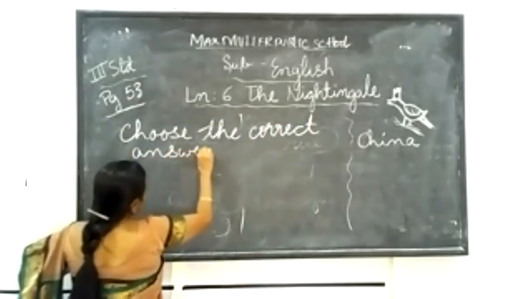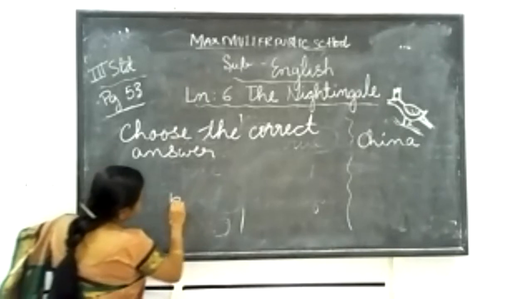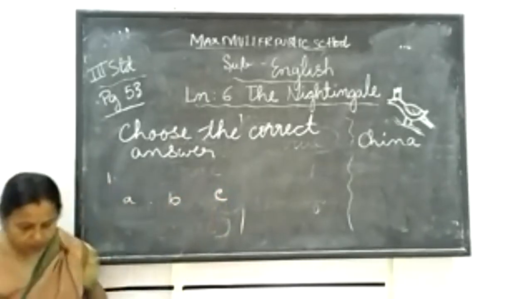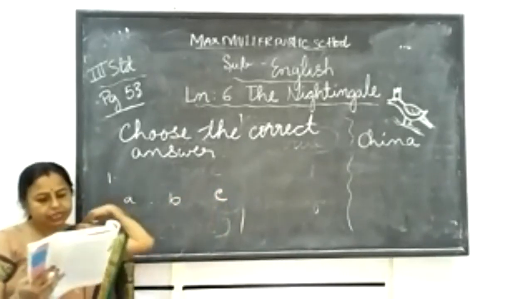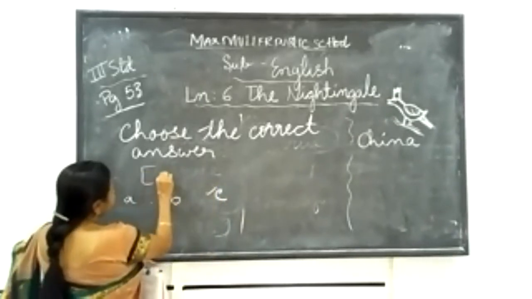You will have 3 options and you have to choose the correct one. The emperor lived in China. C option you take and write within the bracket, write C.